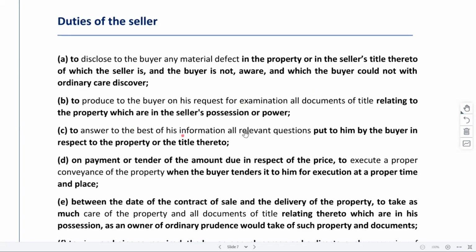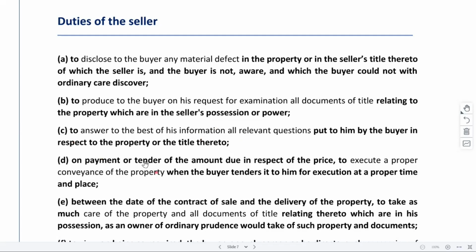To answer, to the best of his information, all relevant questions that are being raised by the buyer, right? So the buyer may ask certain things like, have you paid the property tax or not? This, that, all those details need to be provided, right? So whatever are reasonable questions, those will be answered. The buyer would not be like, okay, fine, tell me, can I grow this vegetable here or not? Those would not be reasonable. Whatever is a relevant, reasonable question, to the best of his information, the seller will try to answer those questions.